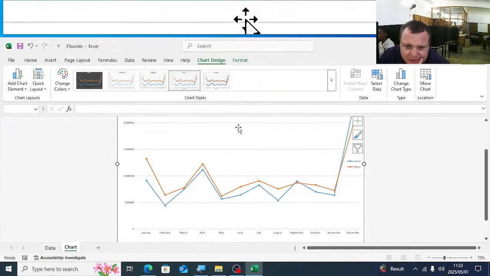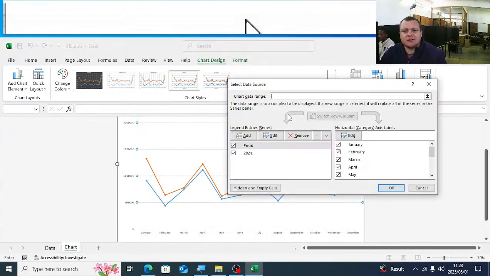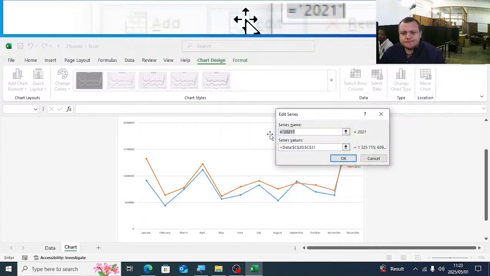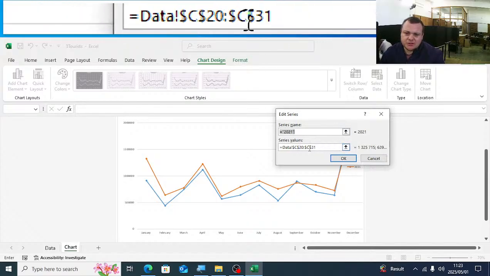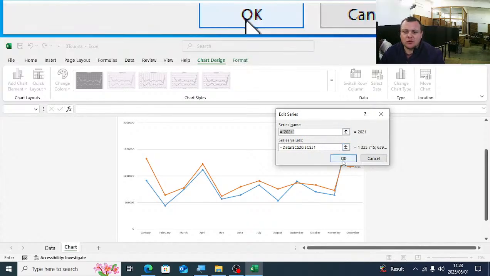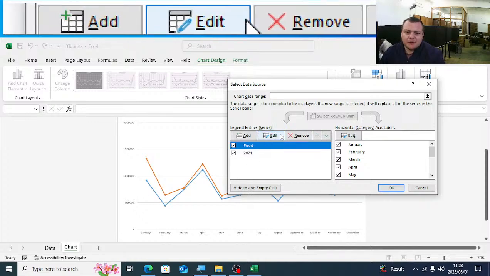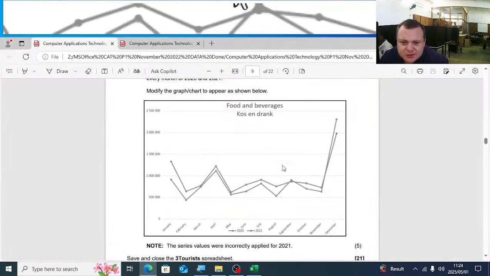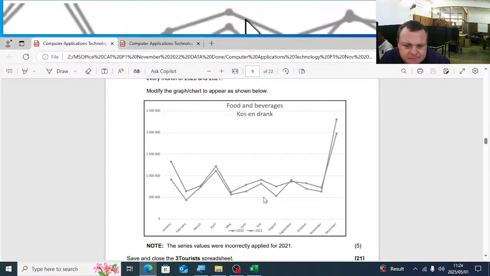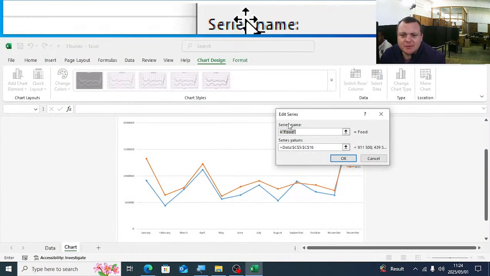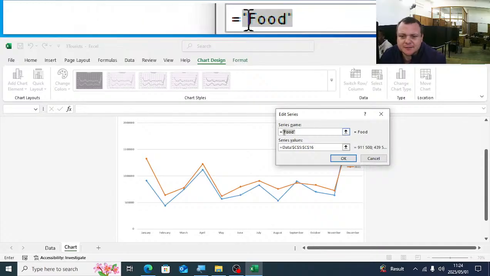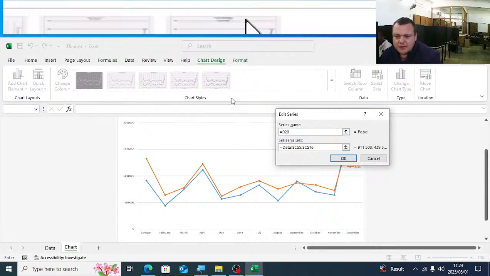Again guys, they have select data here. On food, on 2021, they've used domestic instead of food. So they've used the wrong column. It should be column C and not column D. And then with food, what we have there is 2020. So there on food, we must edit it and type in the number 2020.